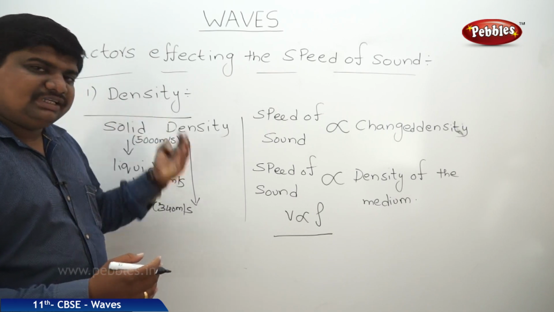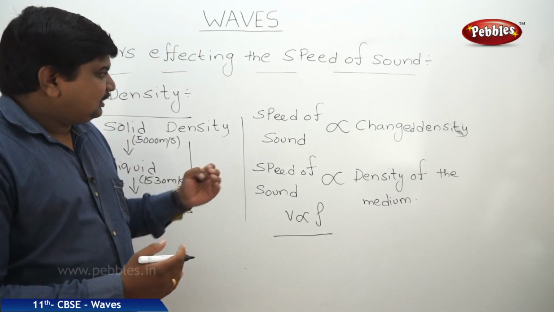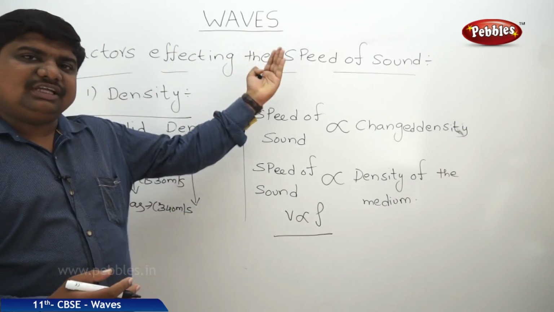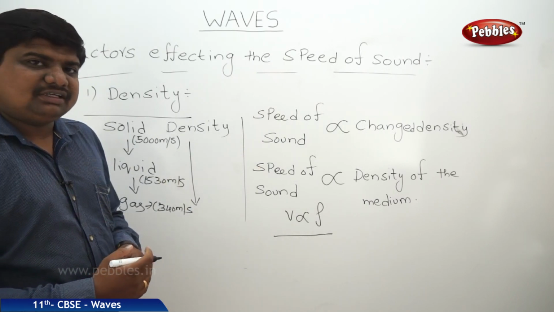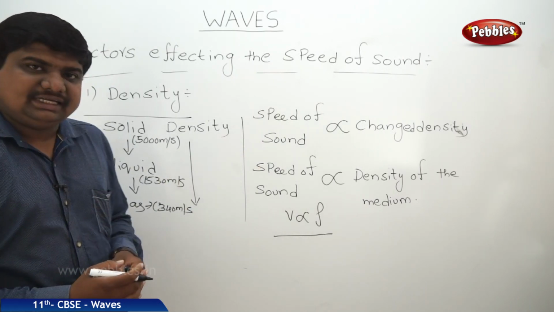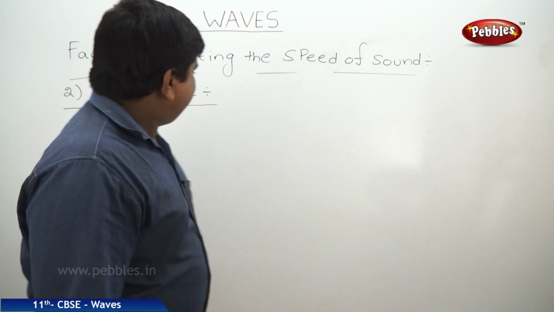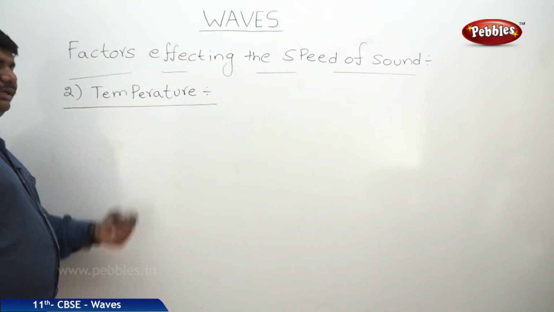Before going to discuss this equation part, next we will observe another factor which affects the speed of sound. The other factor which affects the speed of sound is temperature. So the next factor is temperature.